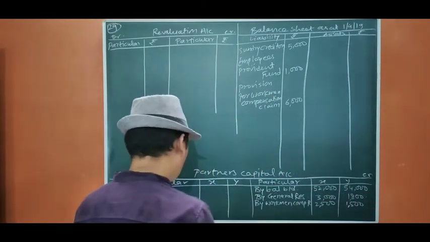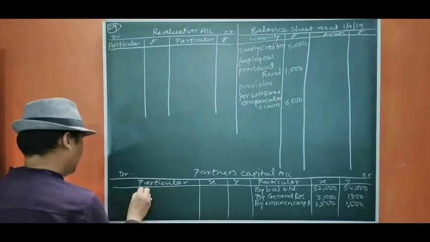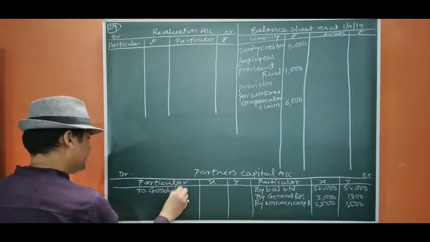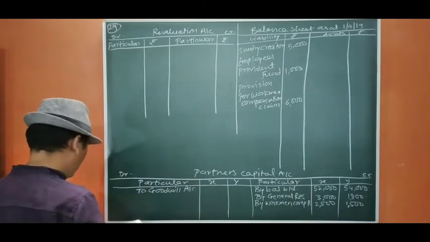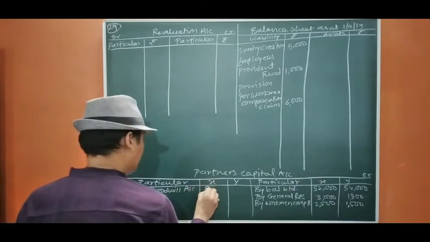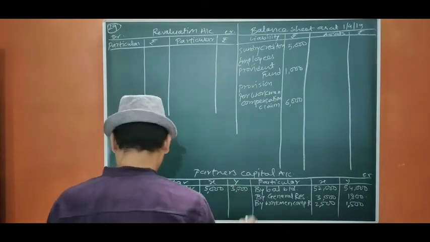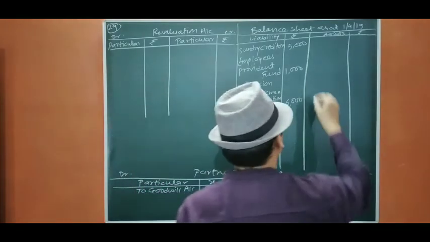So reserves we have distributed, goodwill will be distributed this side, whole goodwill. So to goodwill, the amount given is 8,000, so 5,000, 3,000. Okay. Now next side, machinery.